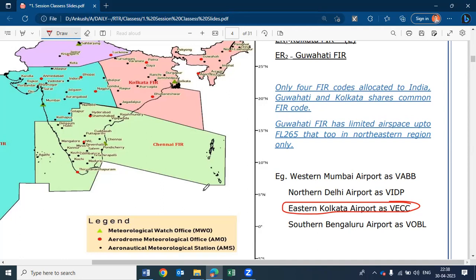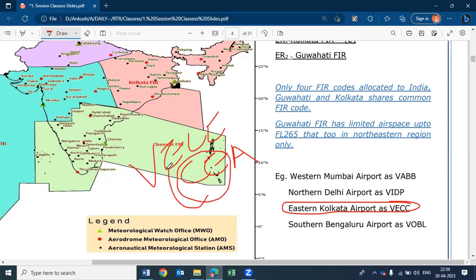And instead of CEA, what we are using as the airport location designator of Kolkata is VECC. So sometimes you may see that the two-letter code is not used as the location designator of Kolkata.